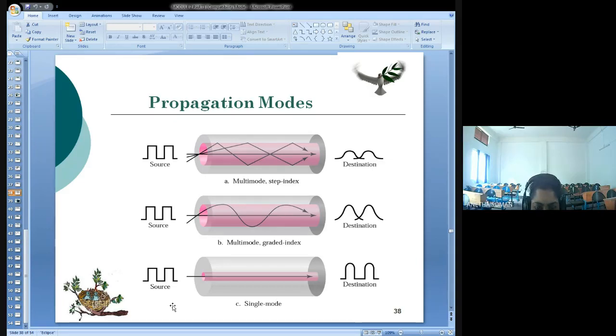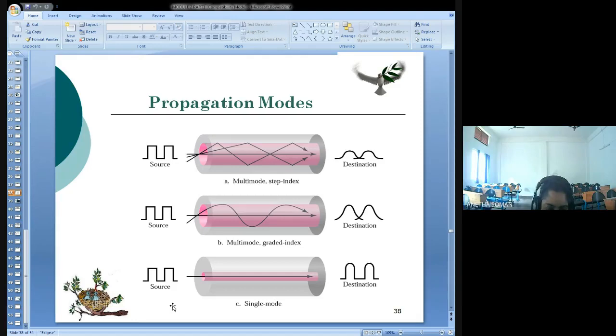You know what is index of refraction? It is nothing but the speed of light in air divided by the speed of light in the substance. So that is called index of refraction. So here you have a constant index of refraction. The core has one index and the cladding has another constant index of refraction.